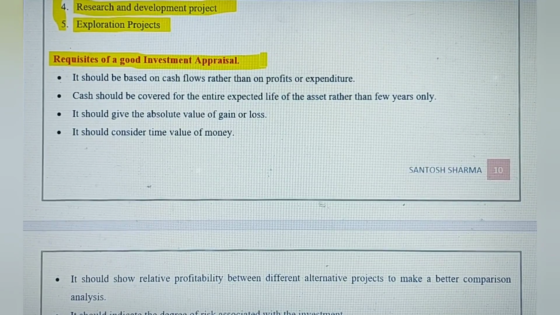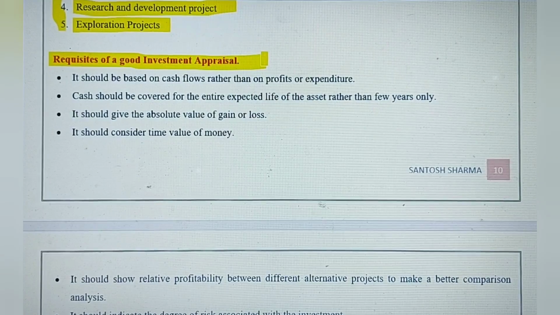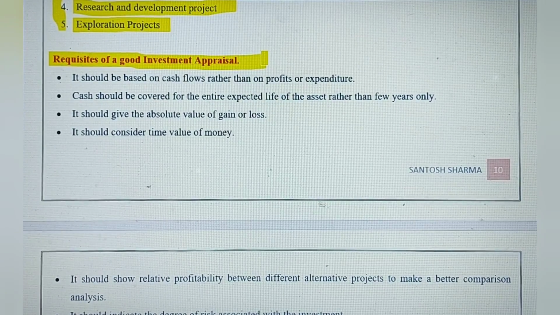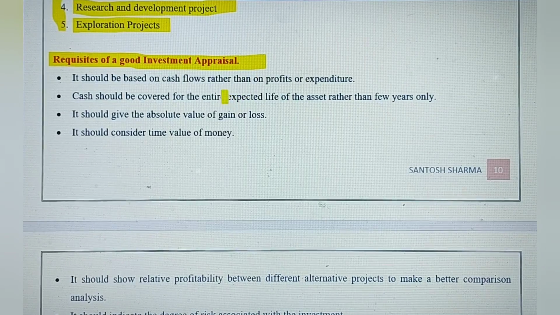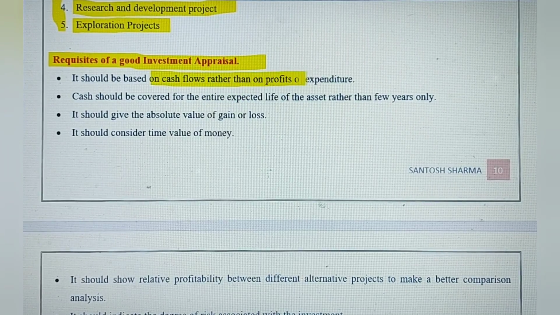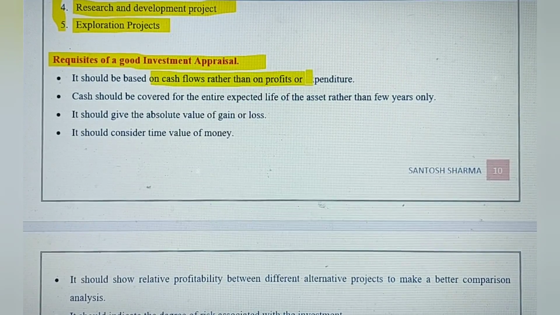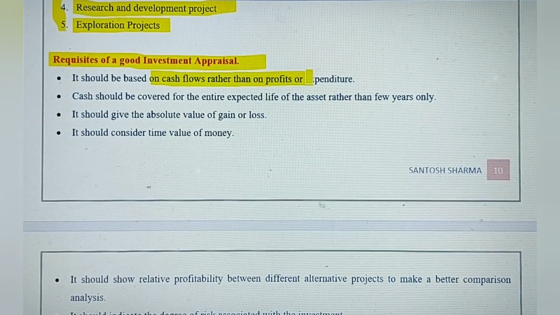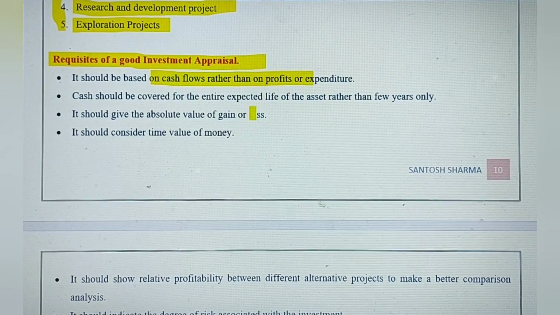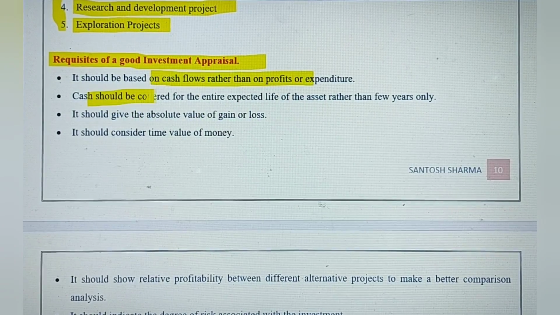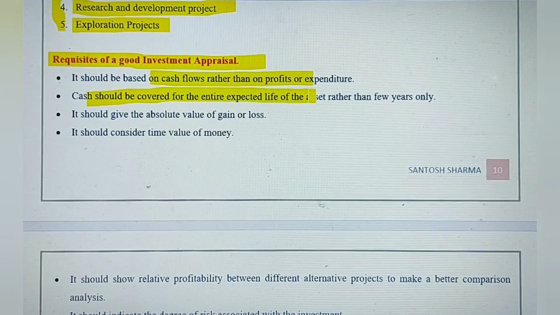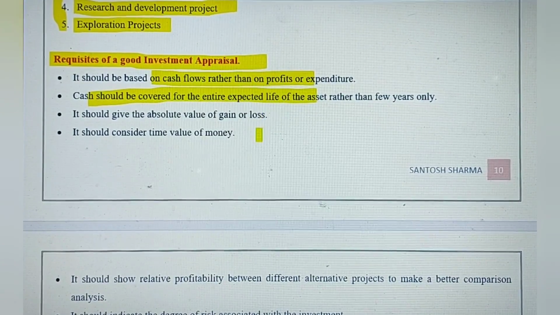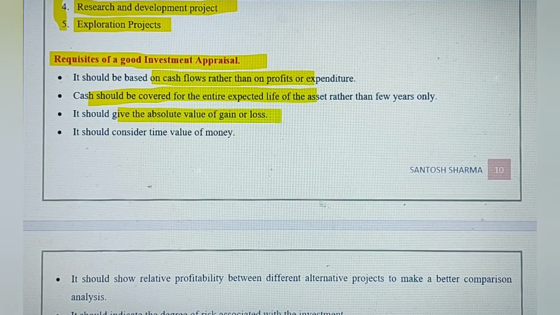Now here, when you are making an investment, what type of care should you take? The first one is, it should be based on the cash flow rather than on the profit or expenditure. So how the cash will inflow and how it will outflow. All these two things you need to consider. Then cash should be covered for the entire expected life of the asset or project and not for the short term. And it should have an absolute value of gain or loss.